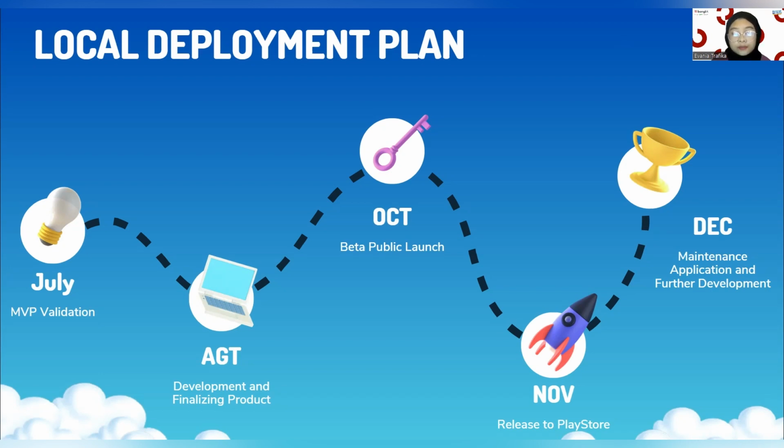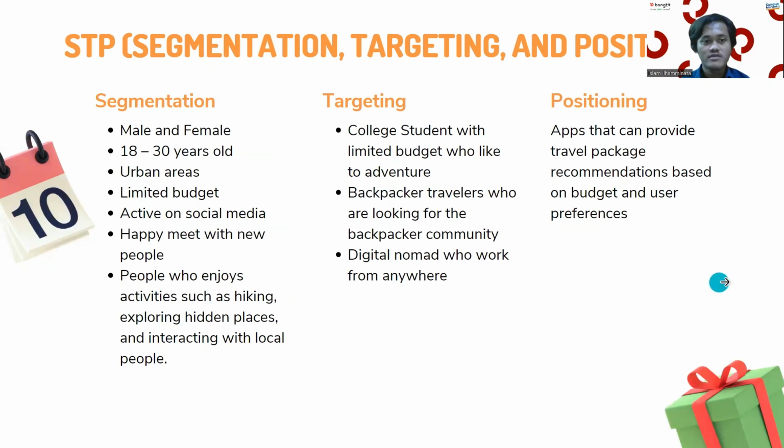We define our market with the STP strategy. Segmentation: male and female, 18 up to 30 years old, living in urban areas, limited budget, active on social media, people happy to meet new people, people who enjoy activities such as hiking, exploring hidden places, and interacting with local people. Targeting: college students with limited budget who like adventure, backpacker travelers who are looking for the backpacker community, and digital nomads who work from anywhere. Our positioning is an app that can provide travel packages and recommendations based on budget and user preference.